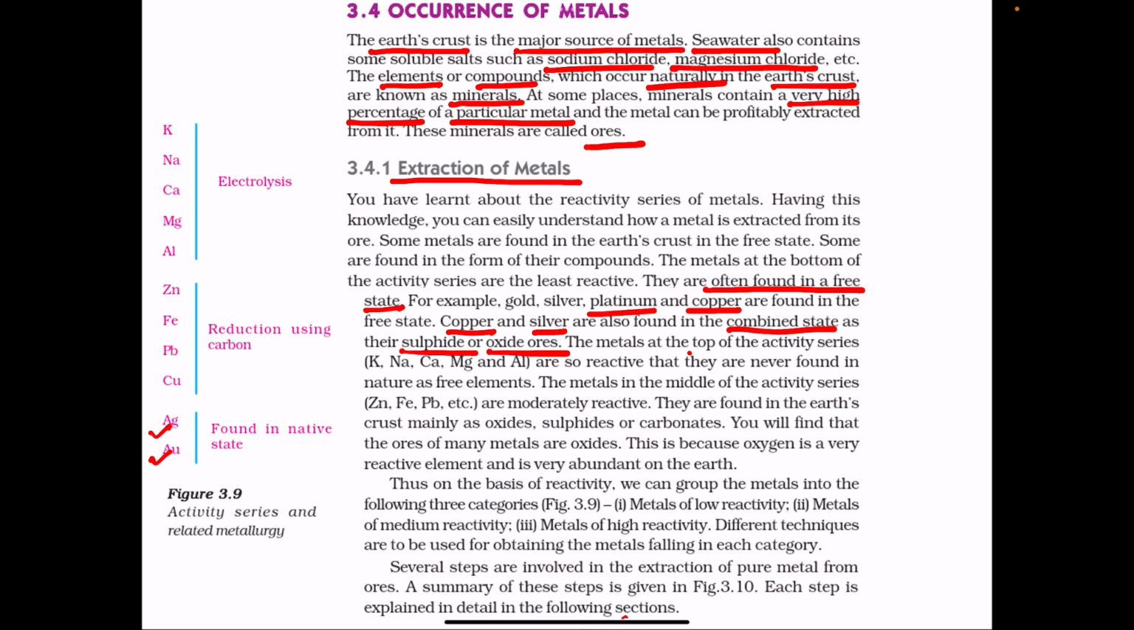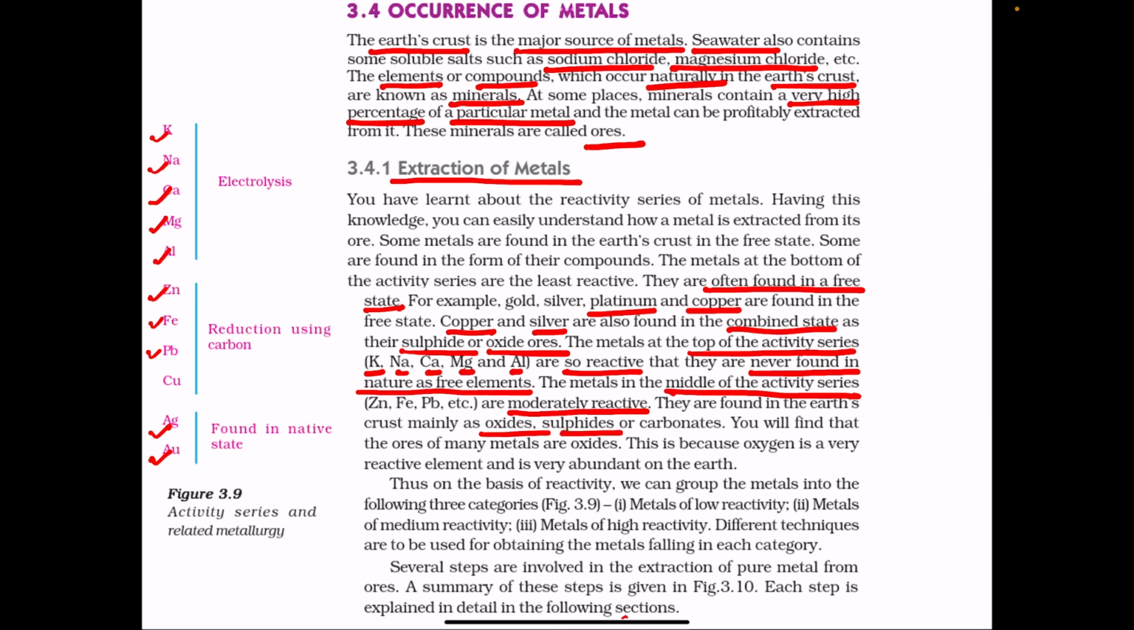Metals which are present at the top of the activity series like potassium, sodium, calcium, magnesium, aluminium are very reactive and they are never found in nature as free elements. The metals in the middle of the activity series like zinc, iron, lead, etc. are moderately reactive, means they are neither highly reactive nor less reactive. So their reactivity is at the moderate level and they are found in the Earth's crust mainly as oxides, sulfides or carbonates.